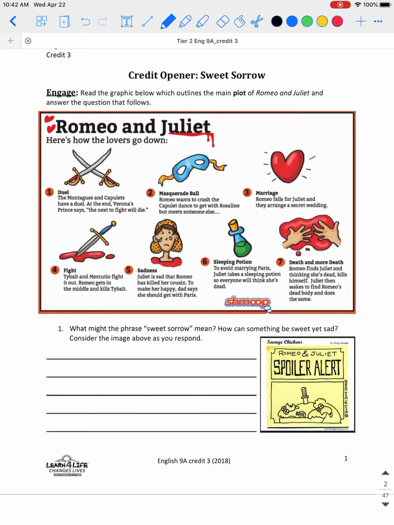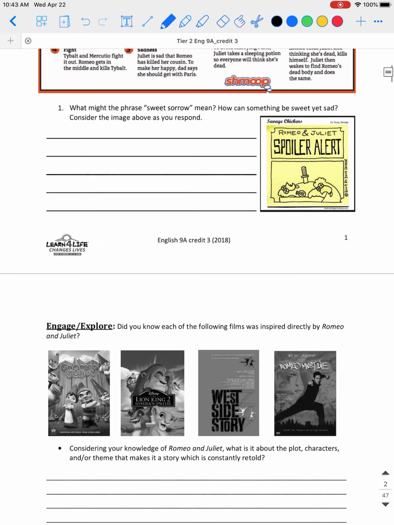So what might the phrase sweet sorrow mean? How can something be sweet yet sad? Consider the images above as you respond. And so this is a bigger picture of what happens in the story. We're only going to read a portion of it, but if you're looking at that sweet sorrow, how do you think that Romeo and Juliet connect to sweet sorrow? So you're actually going to put this in your own words, use a complete sentence. Okay, and then once you're done with that, you can move on.